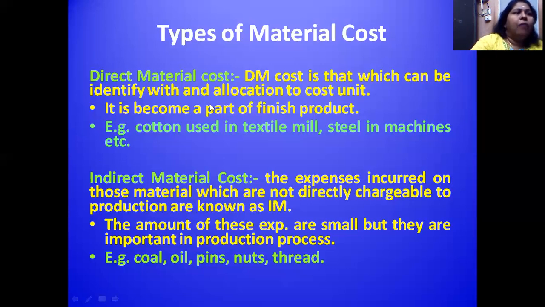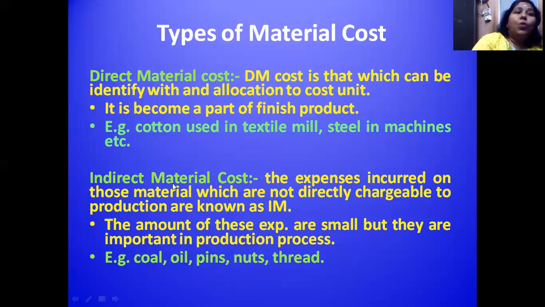Okay, that was the meaning I gave. Direct material cost is that which can be identified with and allocated to a cost unit. It has become a part of the finished product. Example, I gave limestone in the chalk piece. Likewise, cotton used in a textile mill, steel in machines, etc. So we can see what kind of raw material was used in the final product. Those material costs are all considered direct material costs.